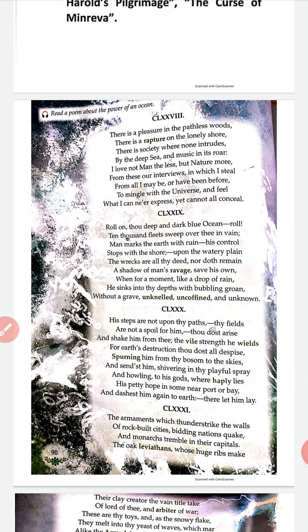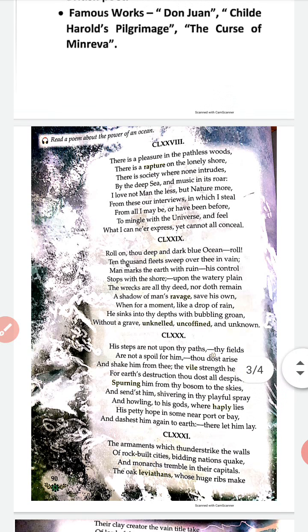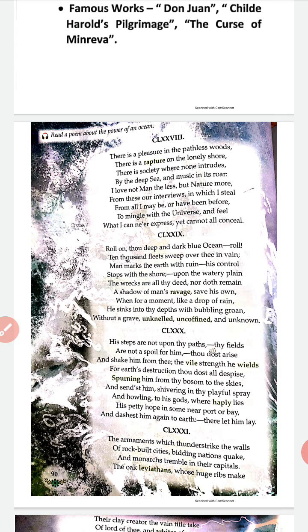Further, in the next stanza, the poet says, "Roll on, thou deep and dark blue ocean, roll." Now, further, the poet says that you deep and dark blue ocean, keep on rolling. It means keep on flowing and moving. "Ten thousand fleets sweep over thee in vain. Man marks the earth with ruin, his control stops with the shore."